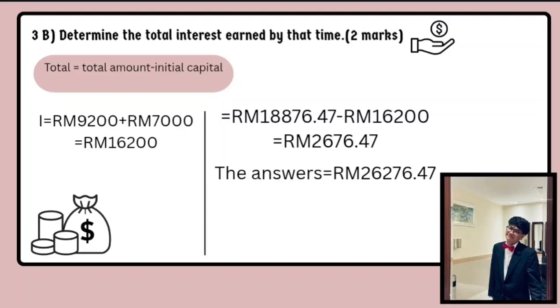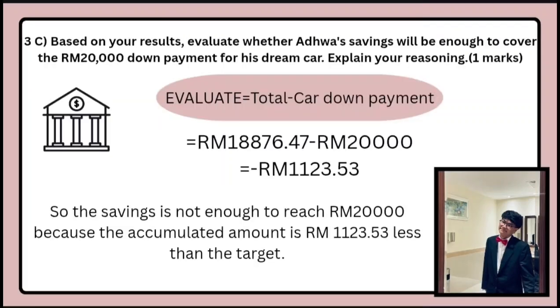For 3B question, determine the total interest earned by that time. The formula: total equal total amount minus initial capital. Initial capital equal to 9,200 ringgit plus 7,000 ringgit. The answer is 16,200 ringgit. Add to the formula 18,876.47 ringgit minus 16,200 ringgit. The total is 2,676.47 ringgit.